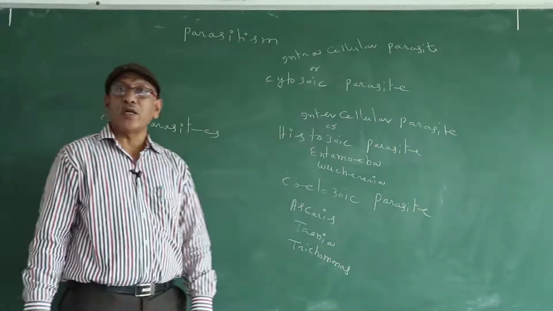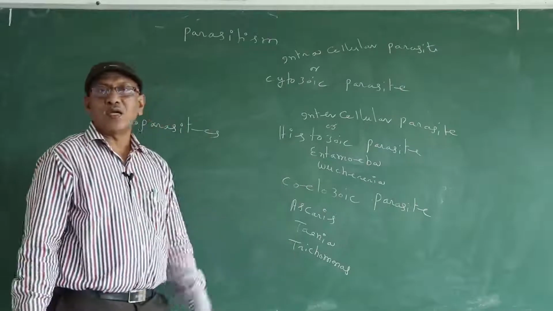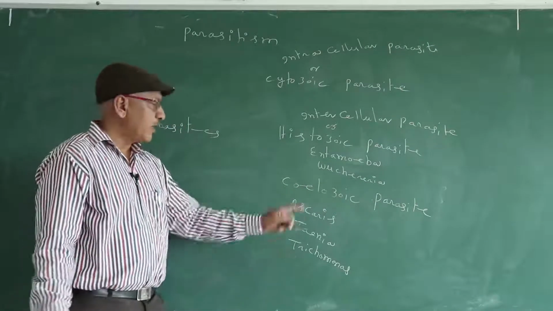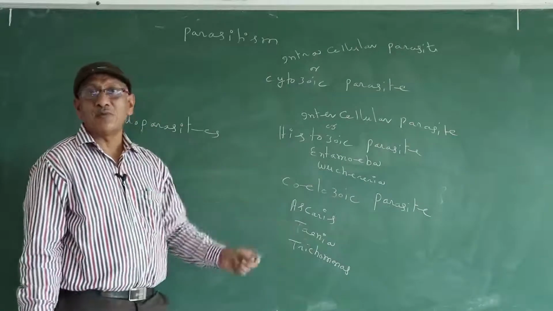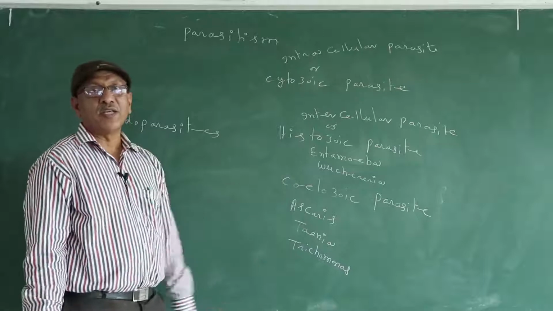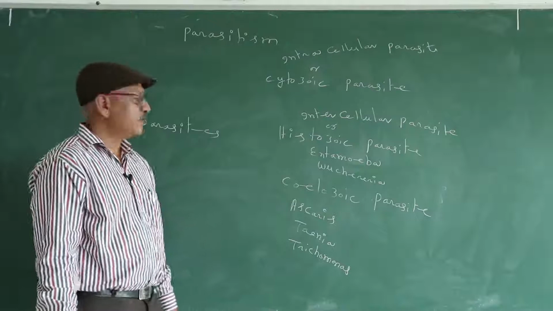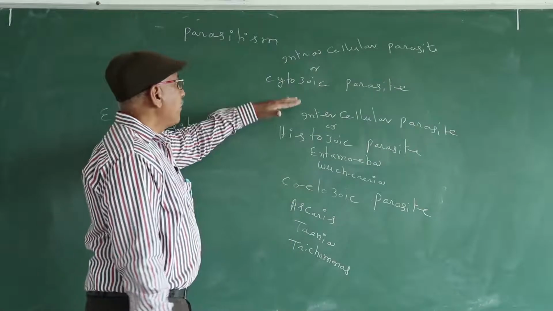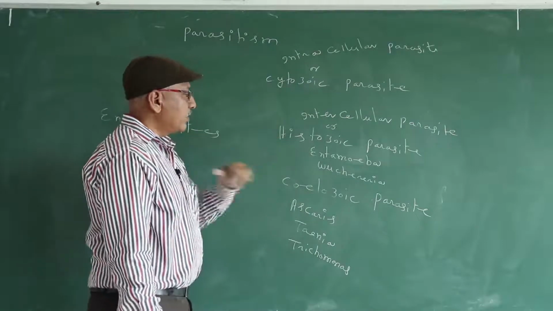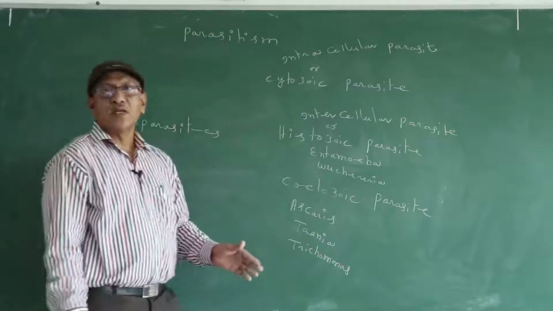They are the coelozoic parasites, which live in the cavities of the host. Trichomonas vaginalis lives in the vagina, and it is a sexually transmitted disease. Trichomonas causes the disease trichomoniasis. So this is about coelozoic parasites. Endoparasites are classified into three types: cytozoic, histozoic, and coelozoic.